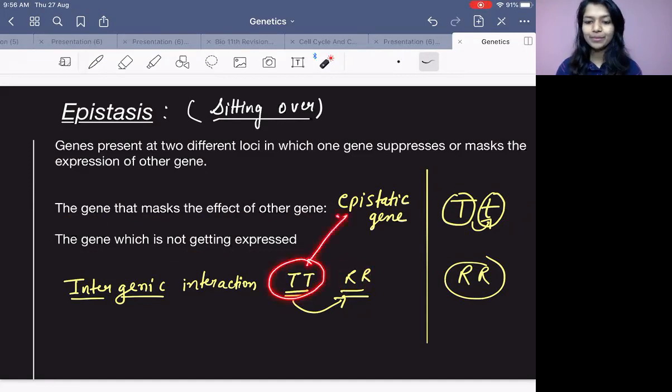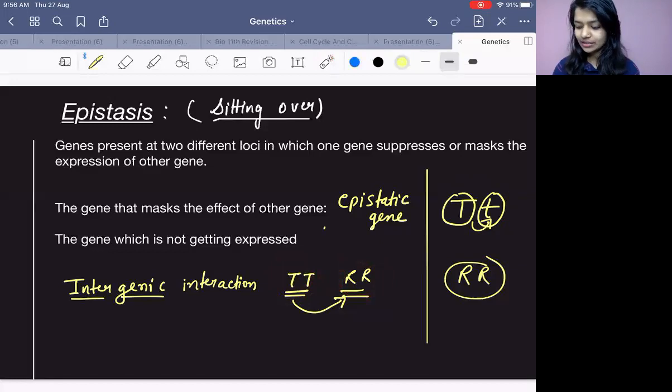I will say this is the epistatic gene. This is not able to express. So the one which is not getting expressed is the hypostatic gene.